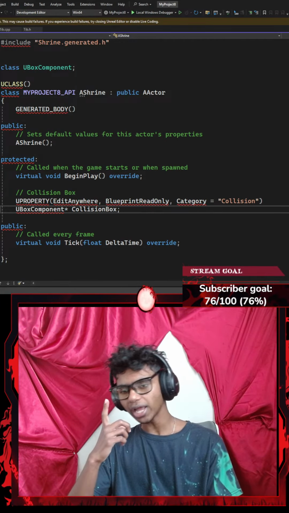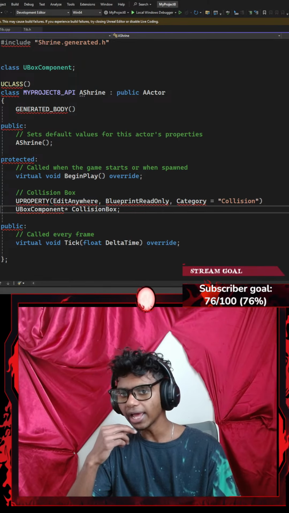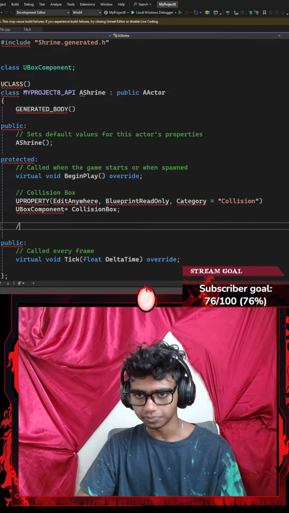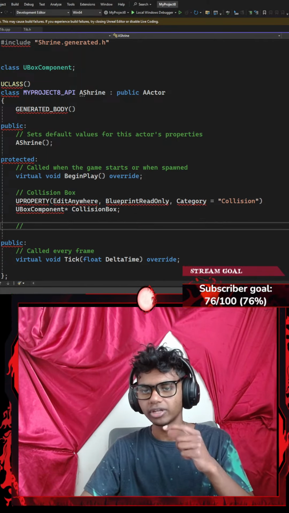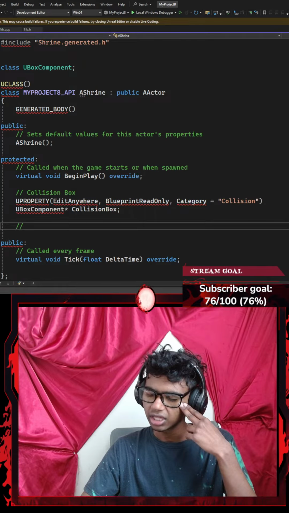Instead of health bar, I want to add a button check, so I won't be needing health bar. Instead, I want to add a function called something like button clicked. So should I add a comment for a button click? I wouldn't need shields. I wouldn't need anything like that. Receive hit. It takes damage.